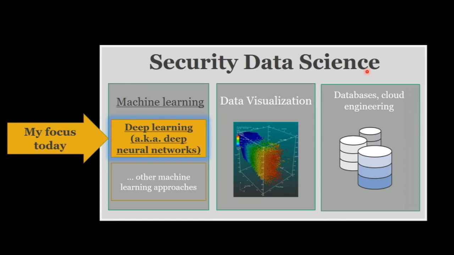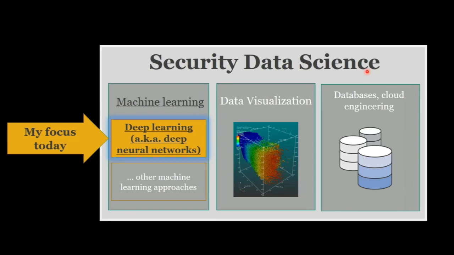So there are, at least in my view, three areas of security data science. There's machine learning. So these are algorithms that learn to solve problems from data. A good example is a malware detector machine learning system, which is trained on training data, so known malware, known benign-ware, and learns to detect new malware, right? That's machine learning.